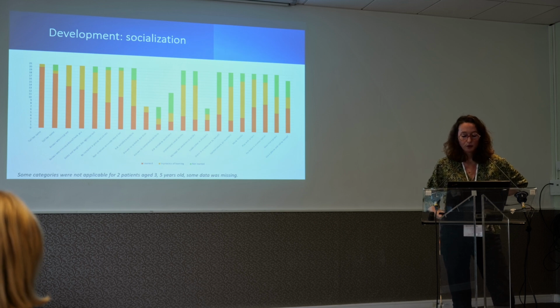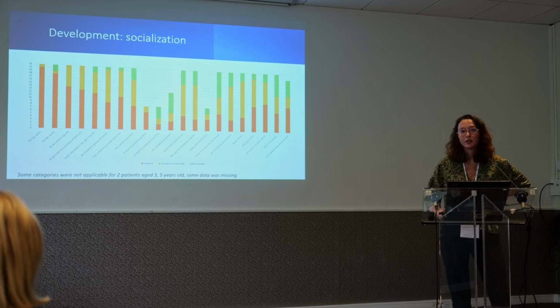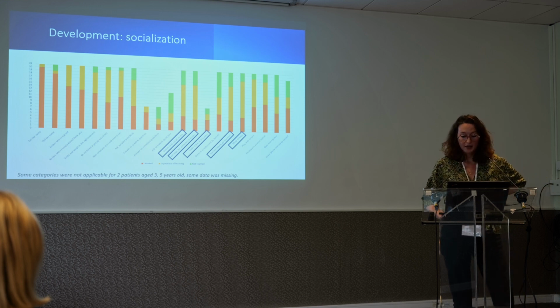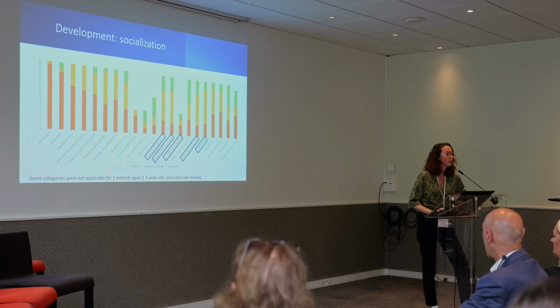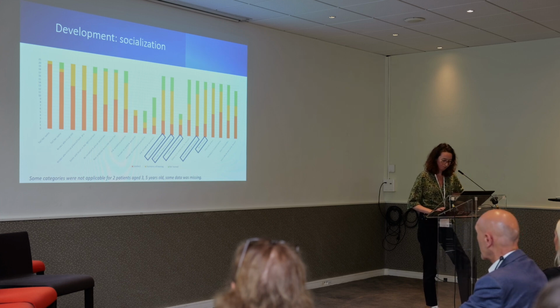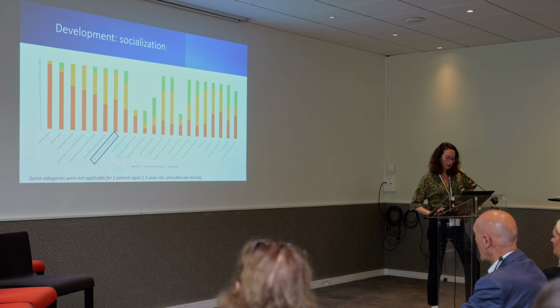To finish with this graph, we're going to talk about socialization skills. Once again, the level is very different from one girl to another, but we can observe that this is the domain where the patients have the most difficulty. Less than a quarter of them reported going spontaneously to others, making friends, understanding social norms, or managing emotions in public. And this is interesting, because we can understand why autism spectrum disorder is frequently mentioned before the diagnosis. More or less, one third can play with others, participate in a conversation, or give her opinion.